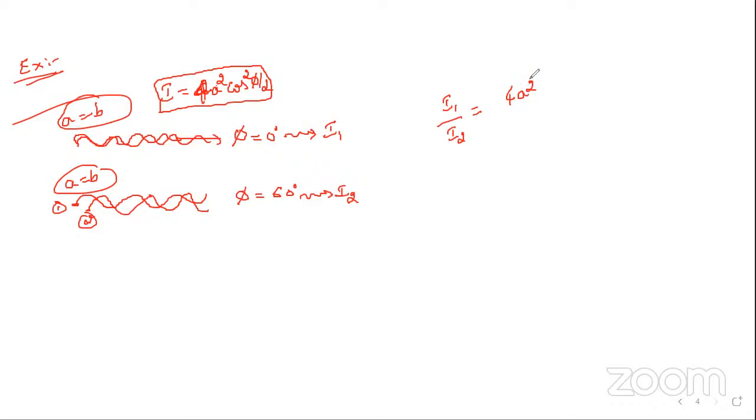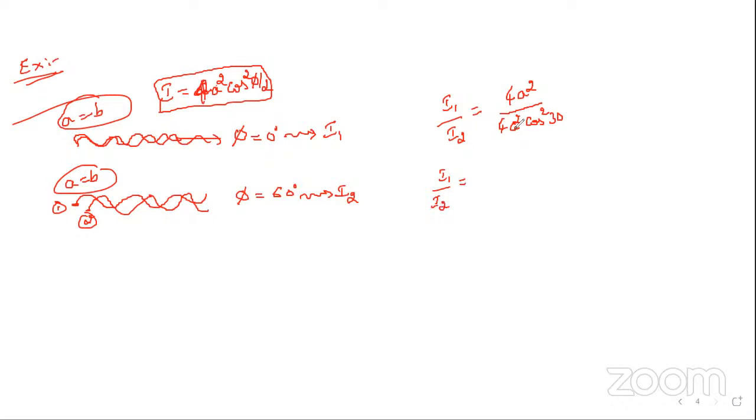Divided by I2, 4a squared as it is, cos squared phi by 2, which is 60 by 2, that is 30.